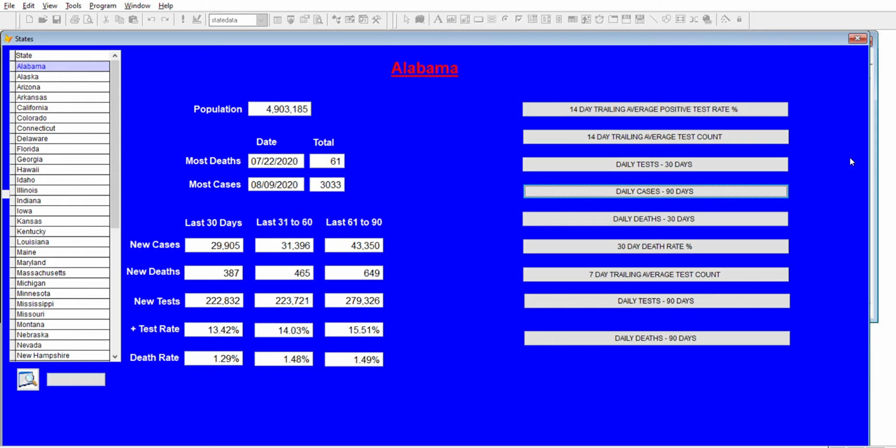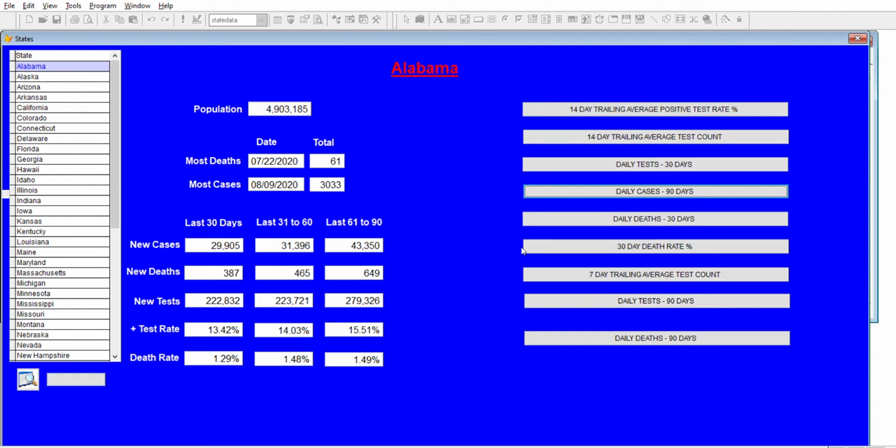Hello, this is a sample test of an app I've created, or desktop software I've created, capturing COVID data since May 1st, 2020 for all 50 states. I've summarized the data for each state, and I have some graphs to show progression of the virus spread, whether it's spreading or whether it's contracting in each state.